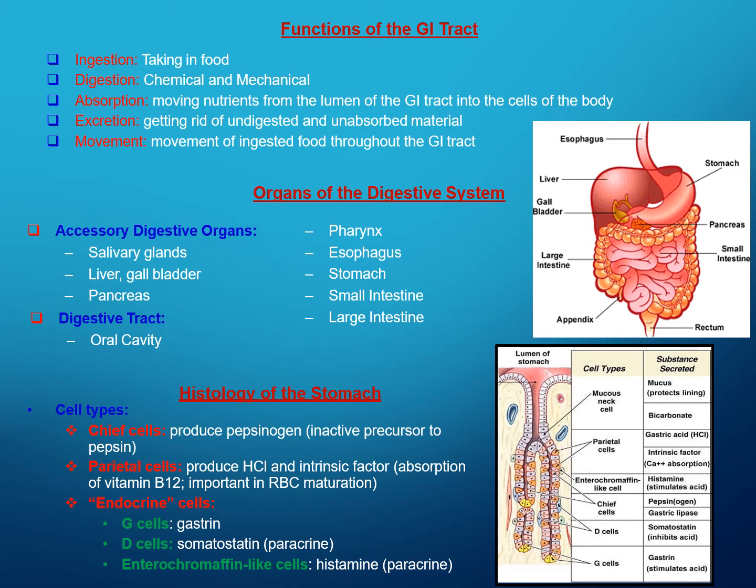The next topic is the organs of the digestive system. Usually digestion starts from our mouth onwards. The major contribution is by our digestive tract, and this work is also carried out by some accessory digestive organs: the salivary glands, liver, gallbladder, and pancreas. The digestive tract includes the oral cavity, pharynx, esophagus, stomach, small intestine, and large intestine.